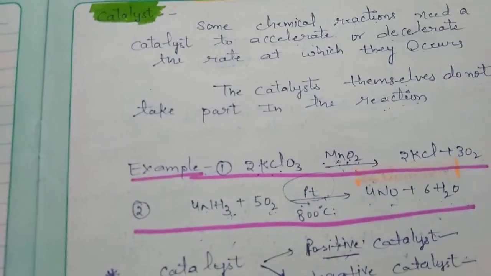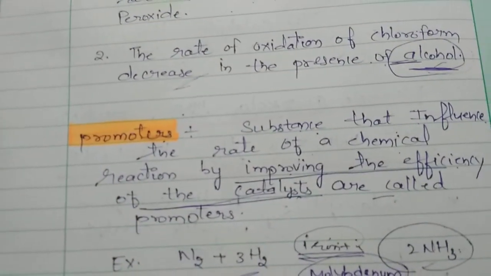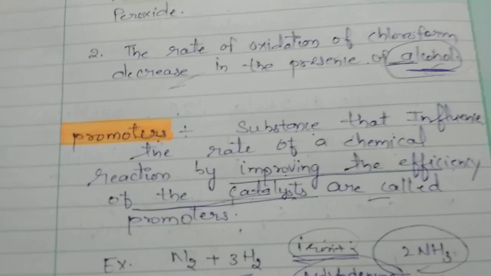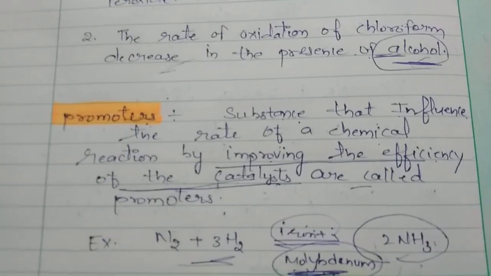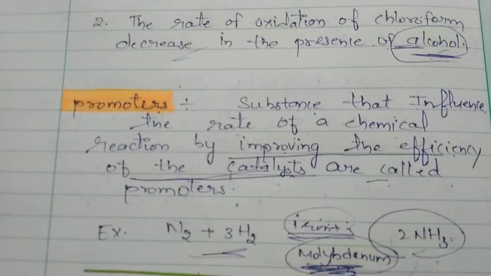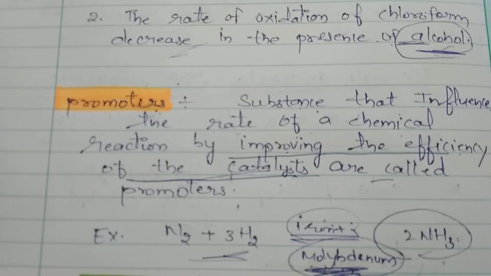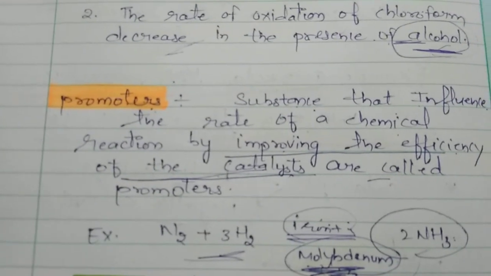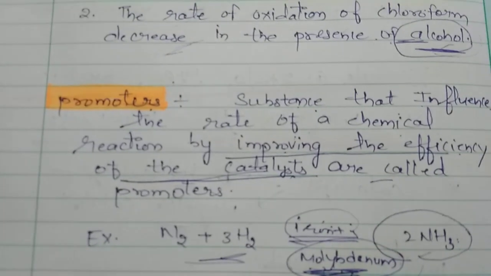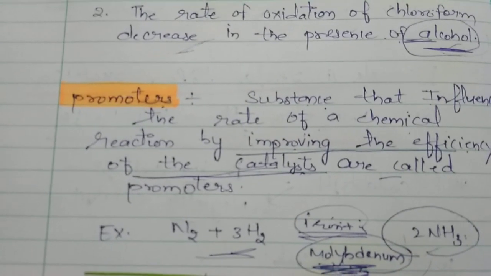And this factor is one of the important factors which affect the rate of chemical reaction. Next is the promoter. A substance that influences the efficiency of a catalyst by improving it is called a promoter. Promoters also affect the rate of chemical reaction, but indirectly, by improving the efficiency of the catalyst.